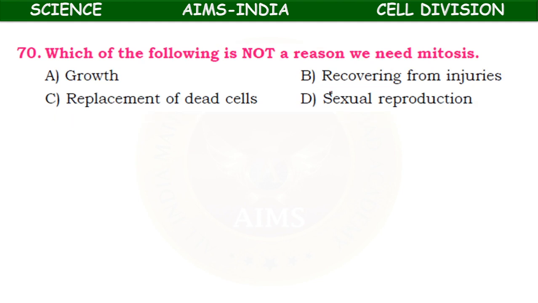Which of the following is not a reason we need mitosis? Growth, recovering from injuries, replacement of dead cells, sexual reproduction. It is sexual reproduction which does not require mitosis. Meiosis is required for sexual reproduction for the formation of gametes.